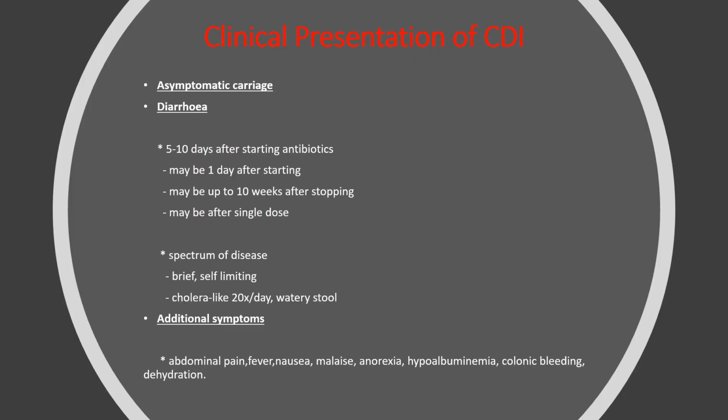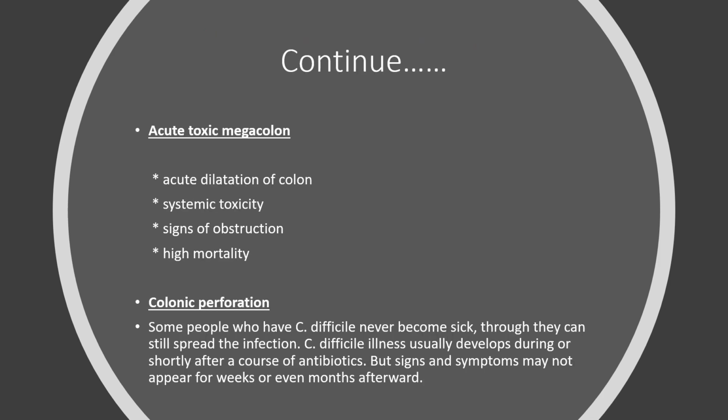Our clinical presentation is mostly diarrhea 5 to 10 days after starting antibiotics and maybe up to 10 weeks after stopping. The spectrum of disease includes brief and self-limiting cholera-like symptoms, like 20 watery stools per day. Additional symptoms like abdominal pain, fever, nausea, malaise, anorexia, hypoalbuminemia are common. Acute toxic megacolon can be one of the manifestations, with dilation of the colon, systemic toxicity, and signs of obstruction. And colonic perforation is another observation.